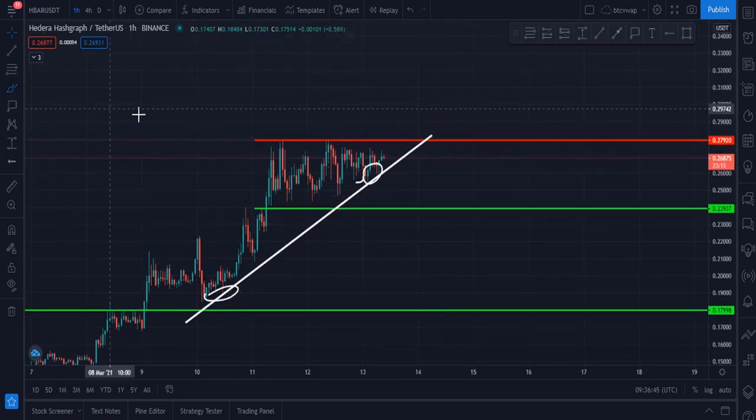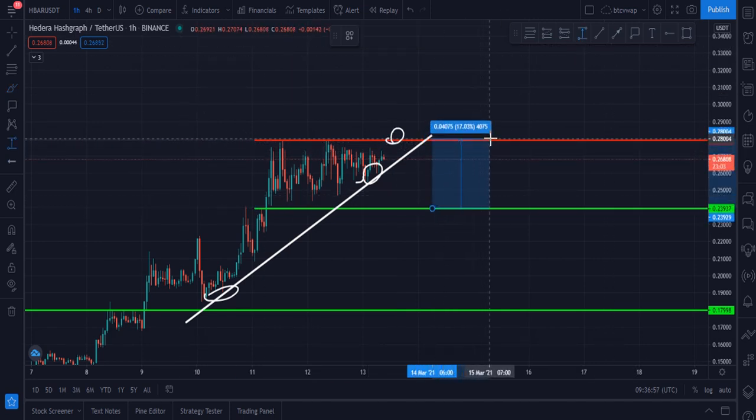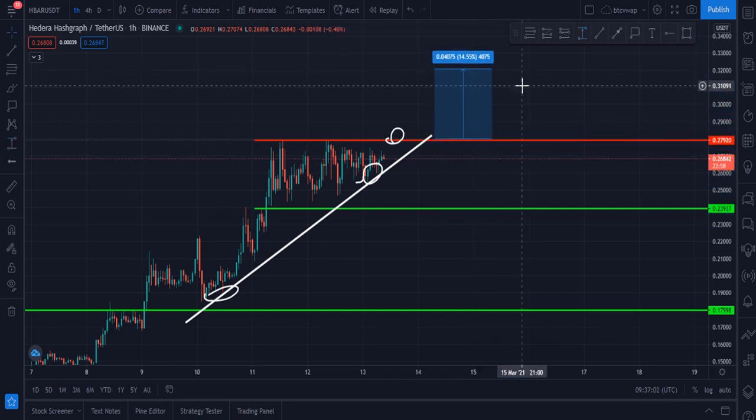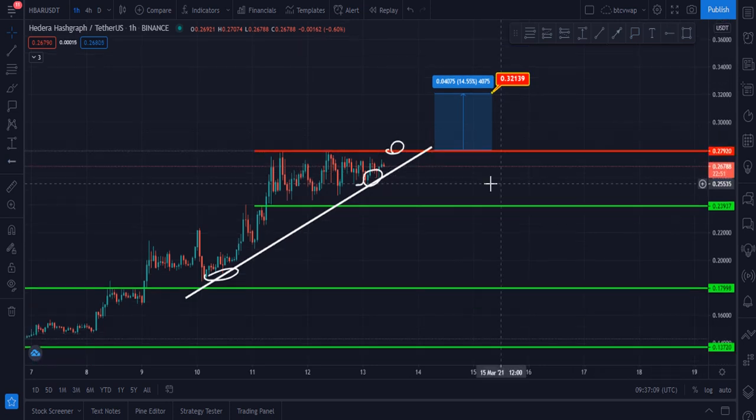If Hedera HBAR breaks a 4-hour candle above $0.28, then what is my next target? In that case, our next target should be this zone. $0.32 is our next target for Hedera right now, and if it breaks this downside trend line, maybe some sideways action, but I think it will have to hit 0.32 very soon.